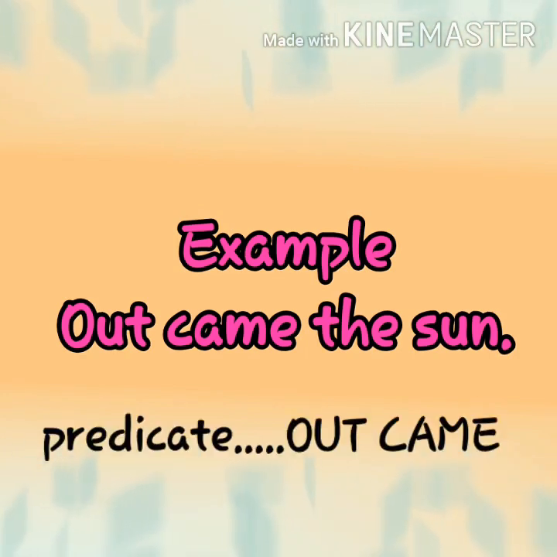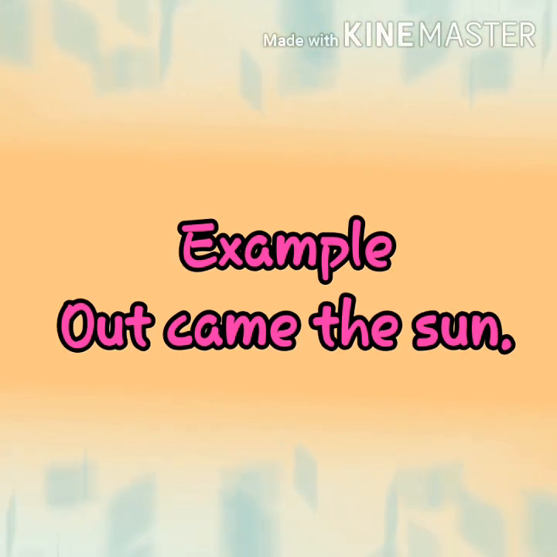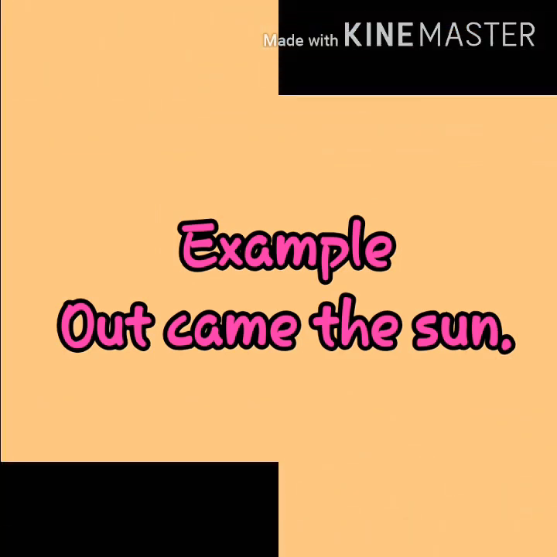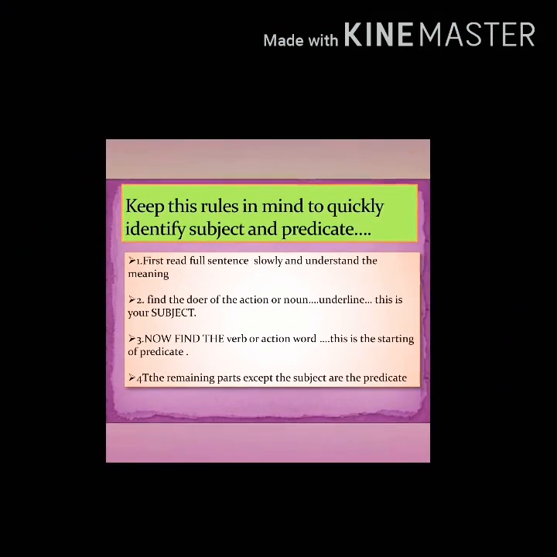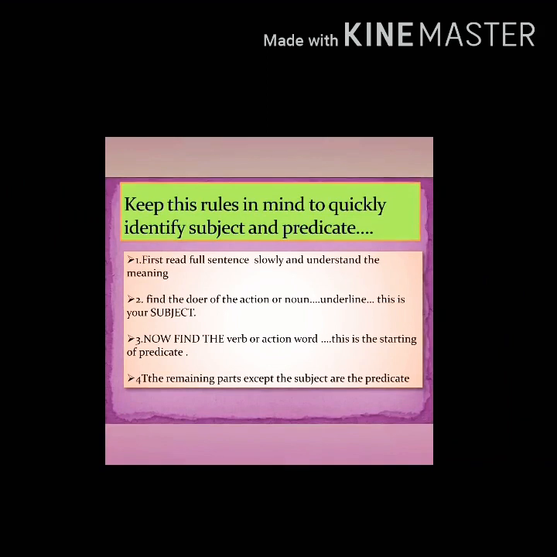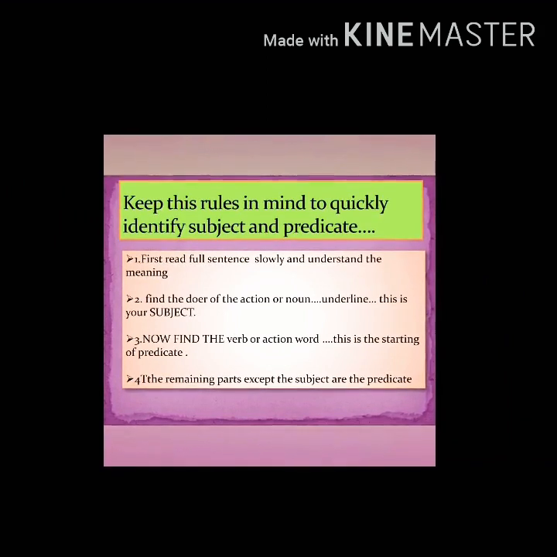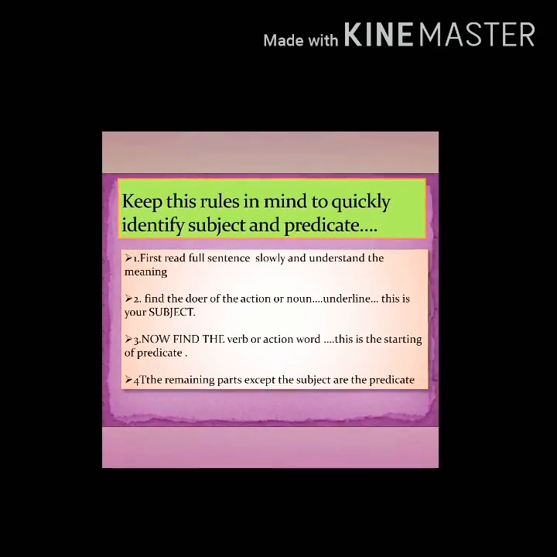So what is remaining now? Out came. Now came is a verb. But before came, what do we have? Out. So out and came are the predicate, and the sun is a noun phrase or the subject in the sentence. Keep these rules in mind to quickly identify subject and predicate.